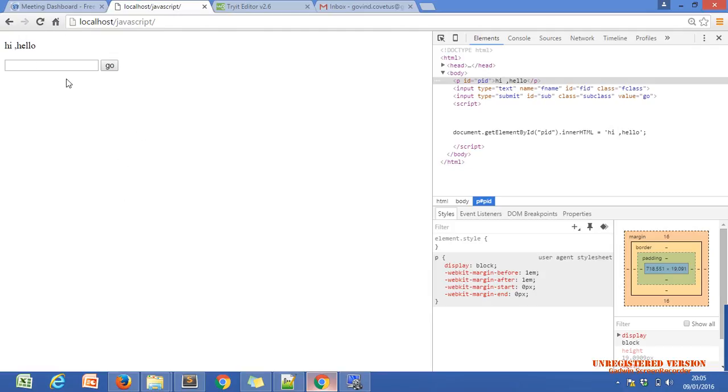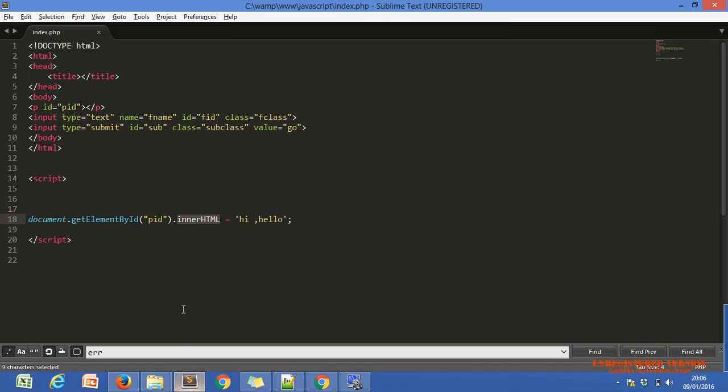But if you want to show any value to the text box, you have to use dot value in place of innerHTML. We have to change the id first. Okay, I'm just copying this and pasting it for the text box also, then you will get the difference.